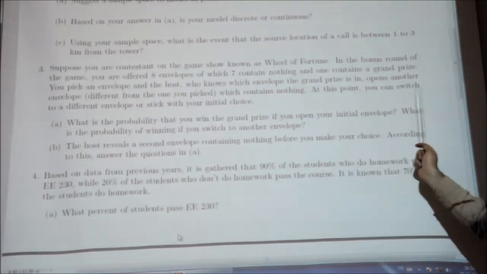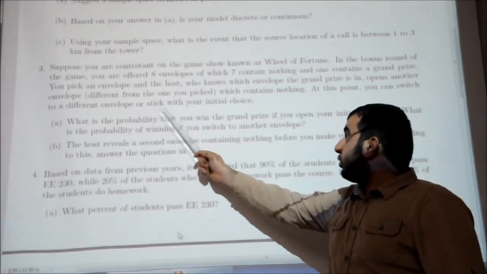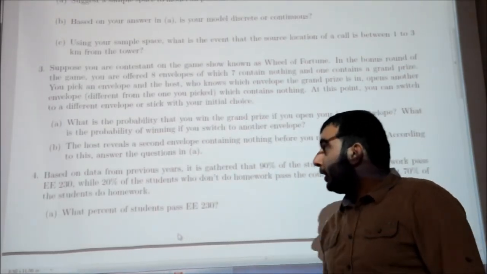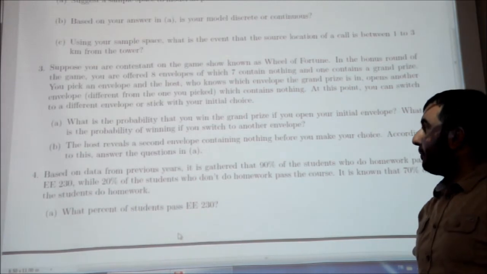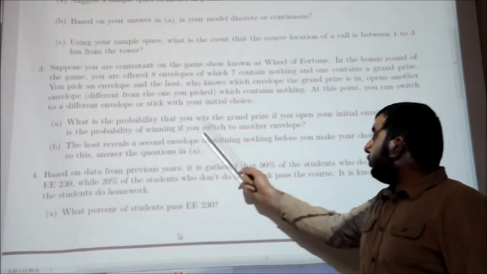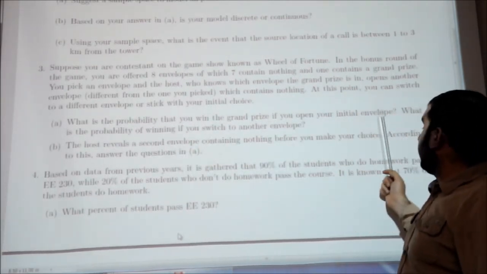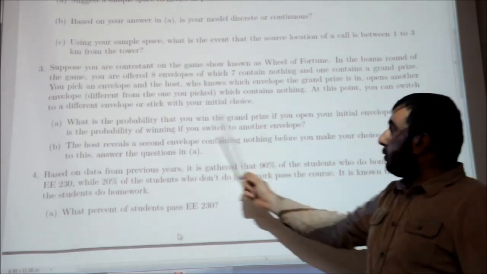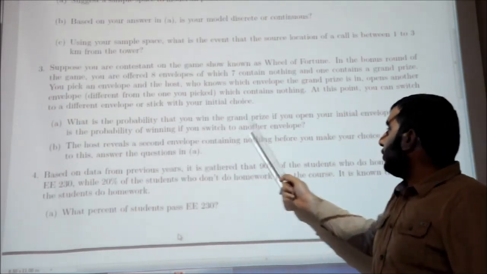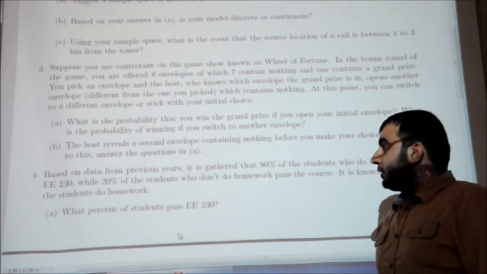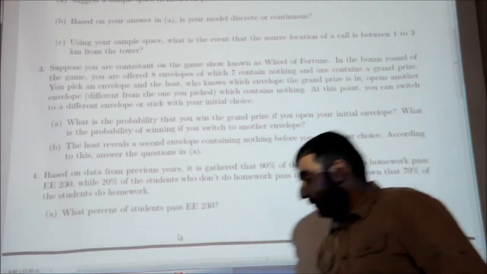At this point, you can switch to a different envelope or stick with your initial choice. Let's start with part A. What is the probability that you win the grand prize if you open your initial envelope? What is the probability of winning if you switch to another envelope? Let's start with these two probability questions.